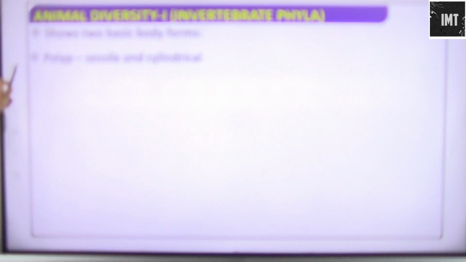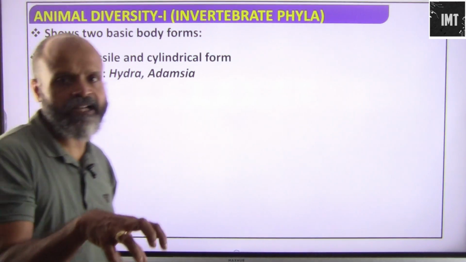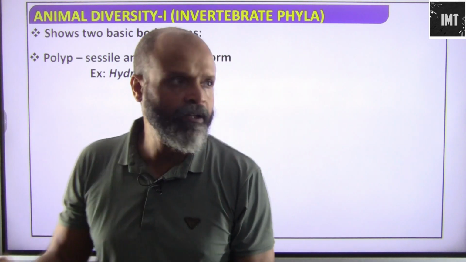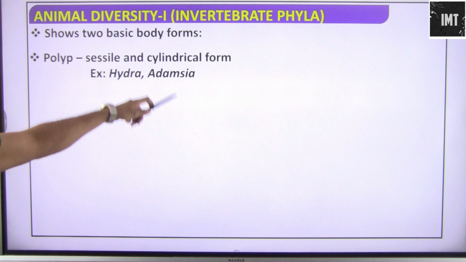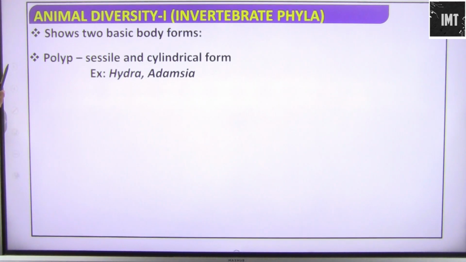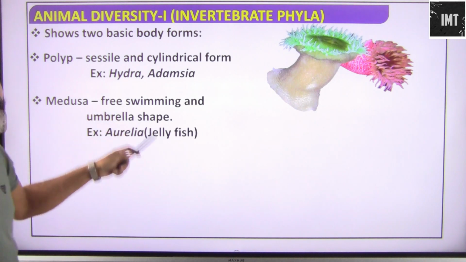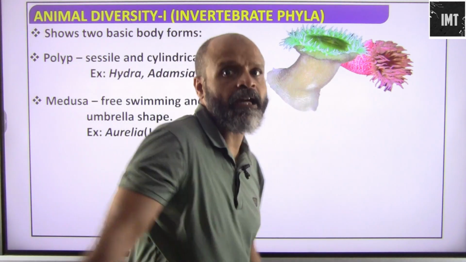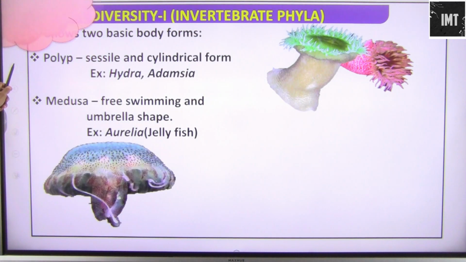Shows two basic body forms: polyp, which is sessile, and cylindrical forms. Sessile means that it will not be able to move, just as sponges are, and it is in the cylindrical form. Examples are Hydra and Adamsia. These are pretty much fixed. The medusa form will be free swimming and umbrella shaped, just as we have jellyfish. So jellyfish is a free swimming form.